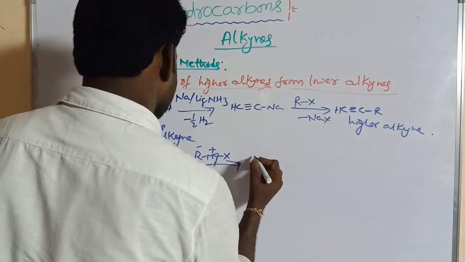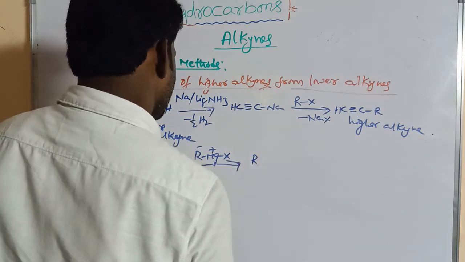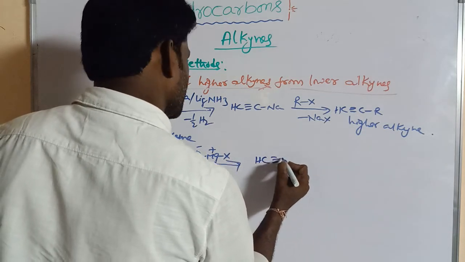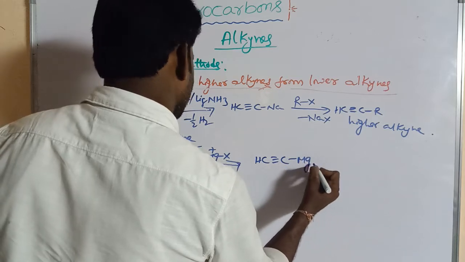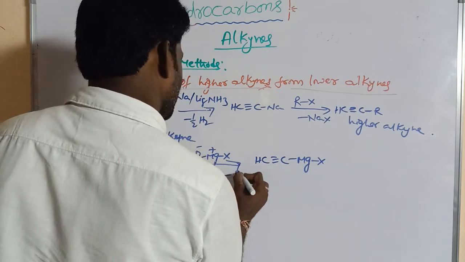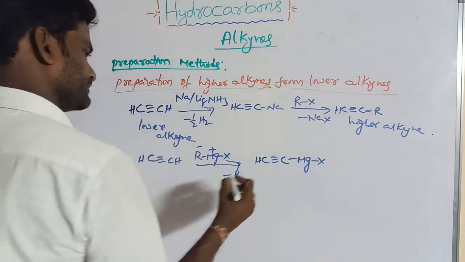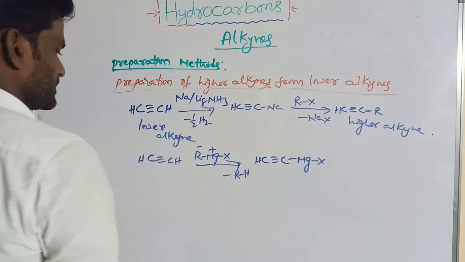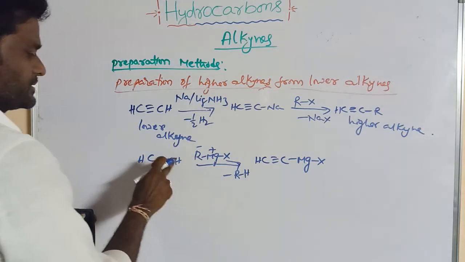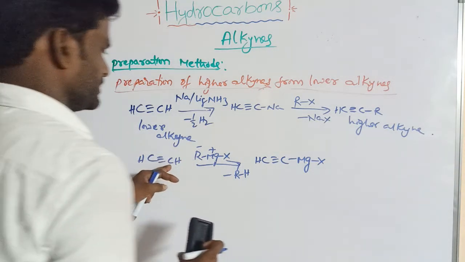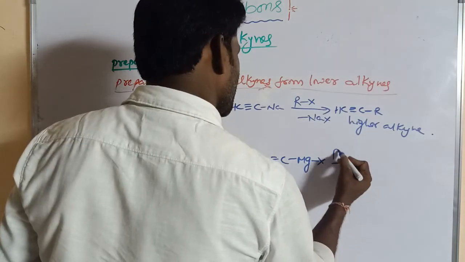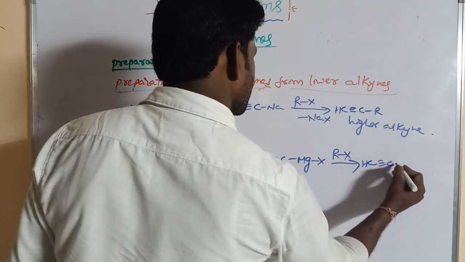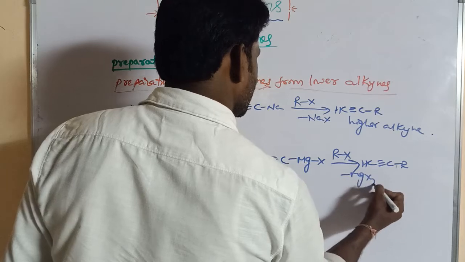So this is R CH triple bond C MgX and an alkane, RH. Next, when treated with another alkyl halide RX, that gives CH triple bond CR, minus MgX2.